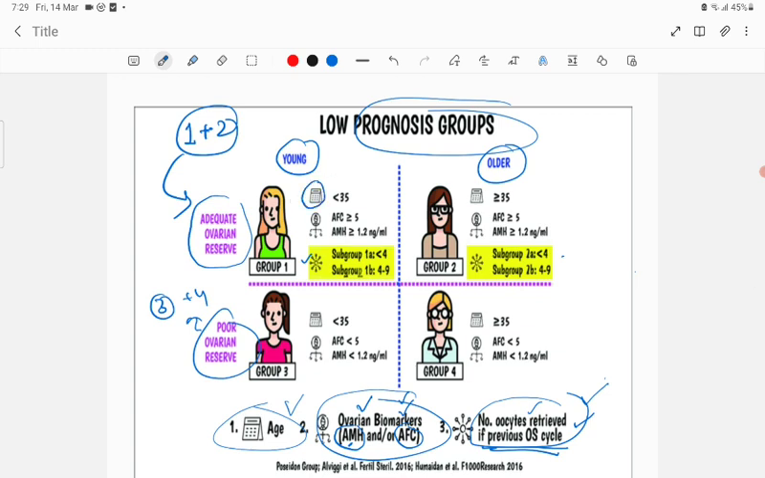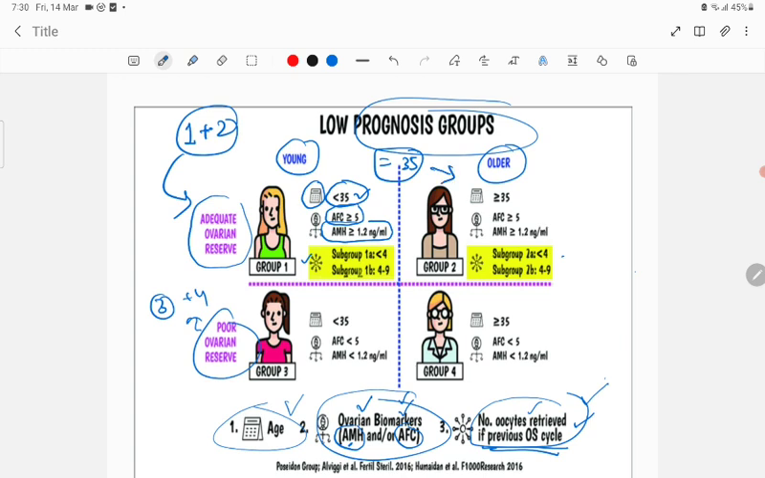In group 1, age is less than 35, antral follicle count is more than or equal to 5, and serum AMH level is more than or equal to 1.2 nanogram per ml. Very, very important: less than 35, not equal to 35. If it is equal to 35, it goes into the older group, that is group 2.